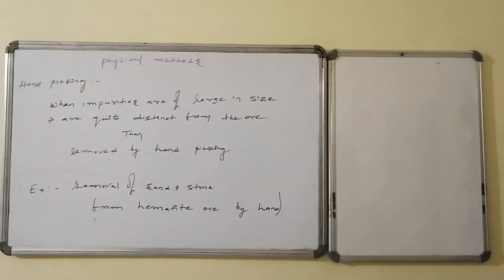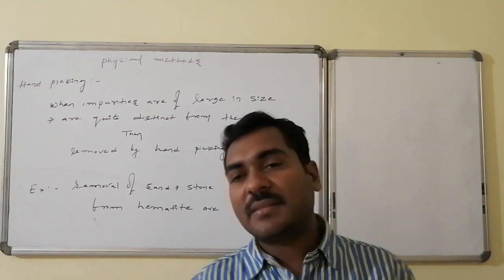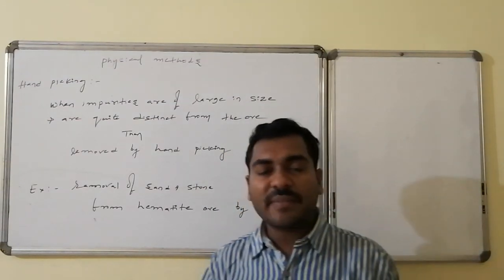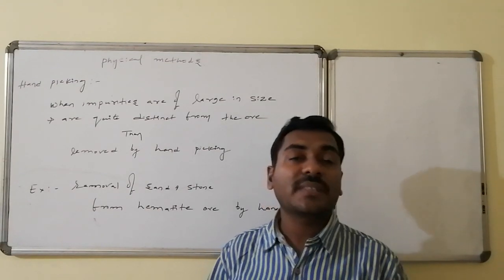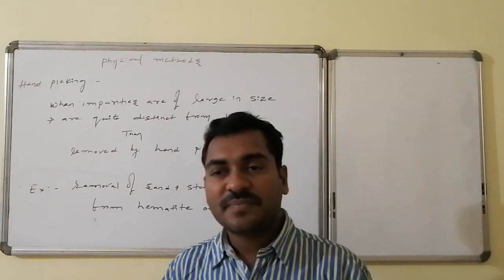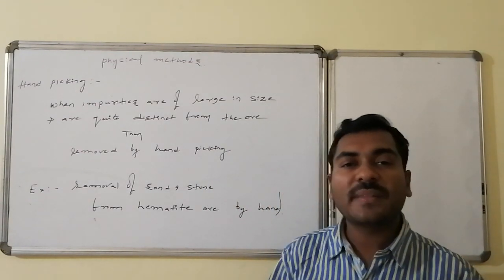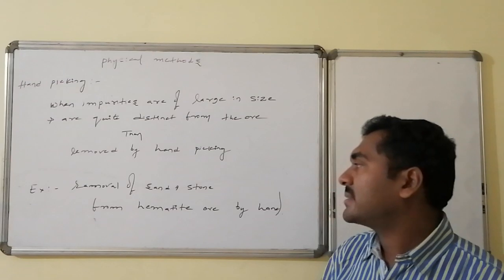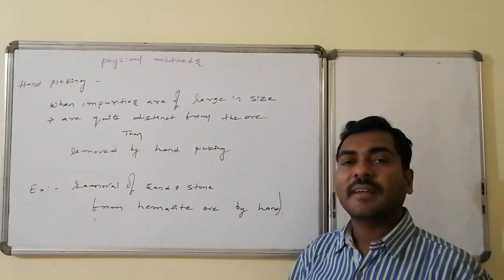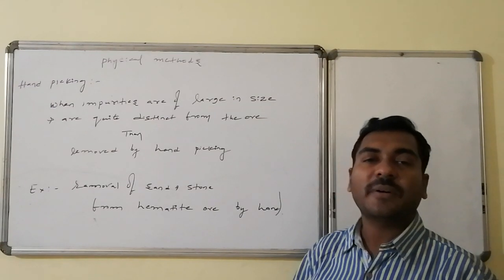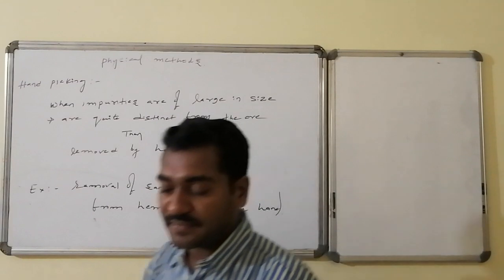First we will discuss the physical methods. The first physical method is hand picking, where the impurity is large enough in size and moreover has distinct physical features compared to the ore pieces, so it can be removed by hand picking. An example is sand as well as stones present in the hematite ore, which can be removed by hand, under the title of hand picking.